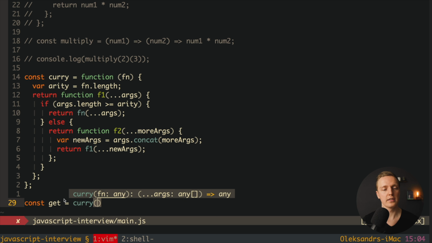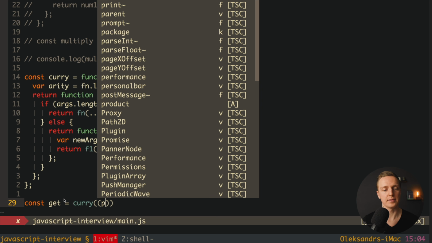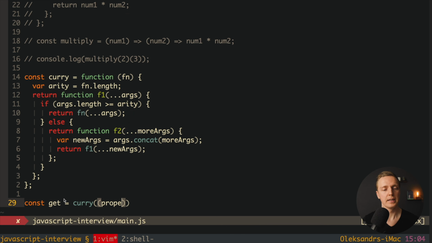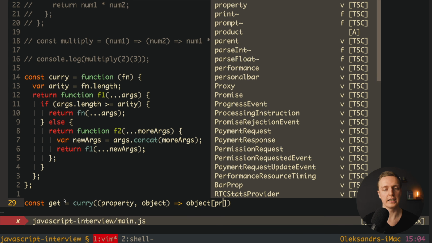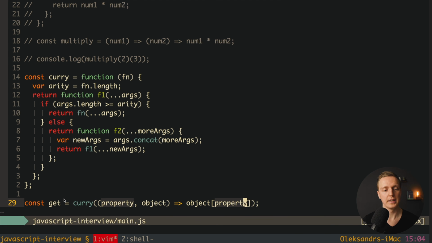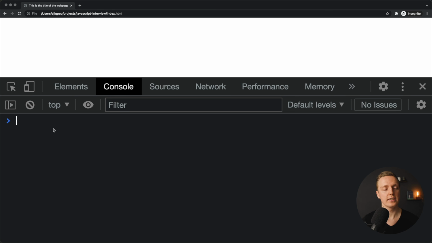This is why I am calling this curry function, and inside I am passing a function with two properties. First of all, it will be property, and secondly, it will be an object. And what we want to return here, we just want to take an object by a key, and it will be property. Let's check how it works. As you can see here, we have our get, and here we are passing two arguments. First of all, property, for example, id, and secondly, our object, for example, id: 1. In this case, we are getting 1 back.